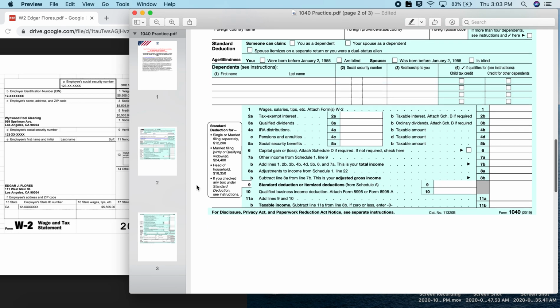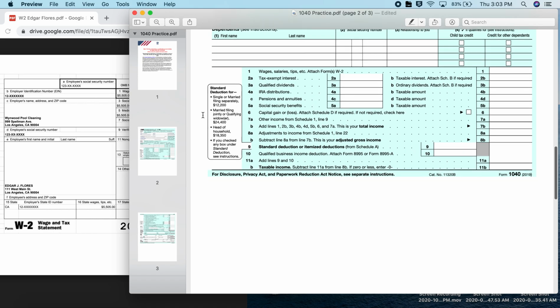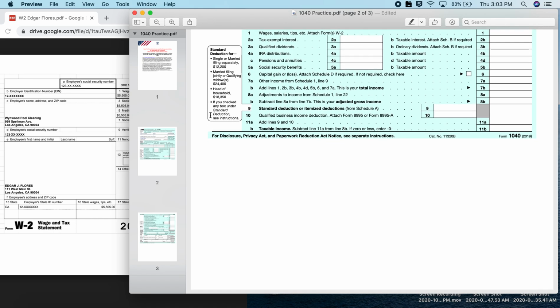And now we move on to deductions. So like we said, he works 10 hours a week at $15 an hour, and he lives with his parents. So Edgar is probably not paying for himself. His parents probably provide that 50 to 51% of his financial stability at a minimum, so he is a dependent. He is not blind and he is not married with kids, so we do not fill out either of those sections. We go straight down to this main portion of the 1040.